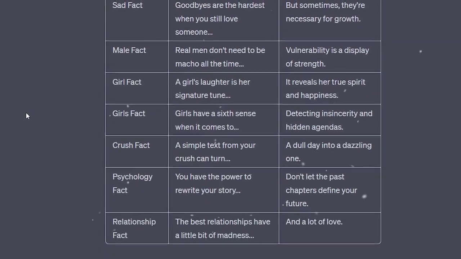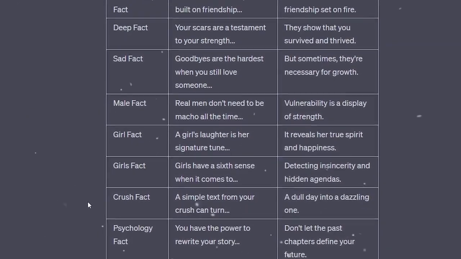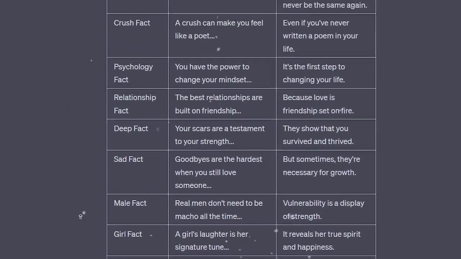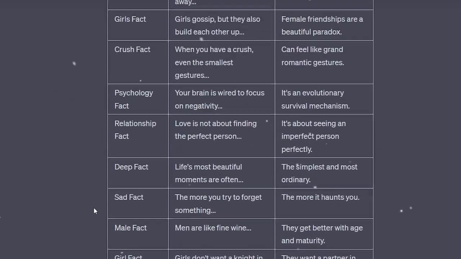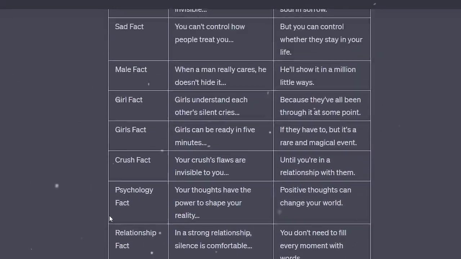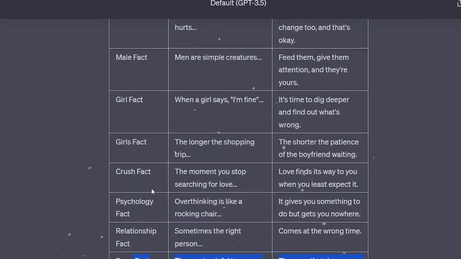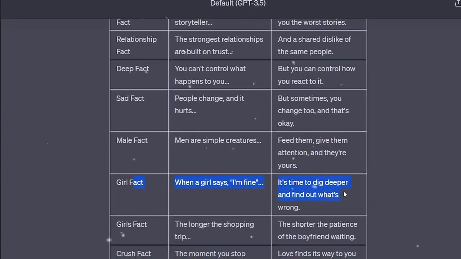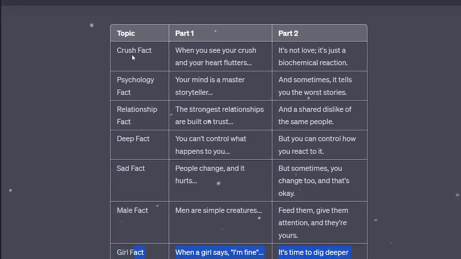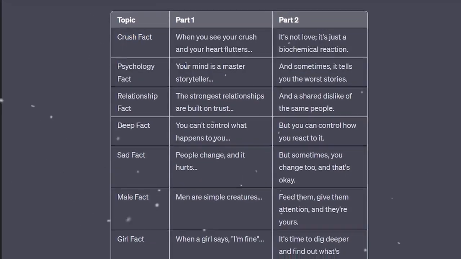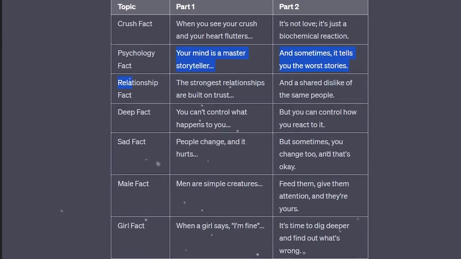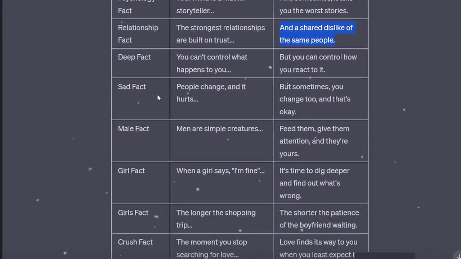And so all we're going to do is copy and paste it in, hit send message, and let it generate. You just want to do a quick check. Is this what you're after? In this case, it is exactly what we're after. We have our column 1 of different types of facts, our column 2 of the starting point, and our column 3 of the end, kind of the punchline, as it were. So this is going to generate us 50 facts to start.